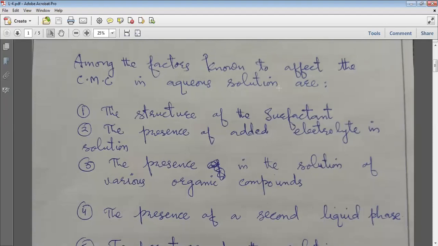We are usually, and in general, focusing on a solution, basically the aqueous solution. That means the solvent will always be water in this case. So the first factor that affects the critical micelle concentration is the structure of the surfactant. The structure of the surfactant involves three factors basically: the hydrophobic chain length, the hydrophilic head, and the counter ions, or binding of those counter ions on the